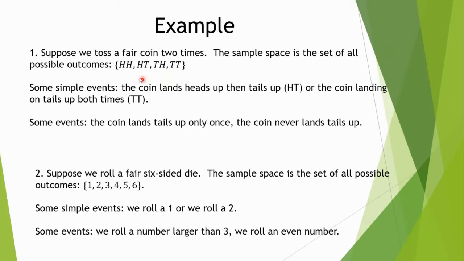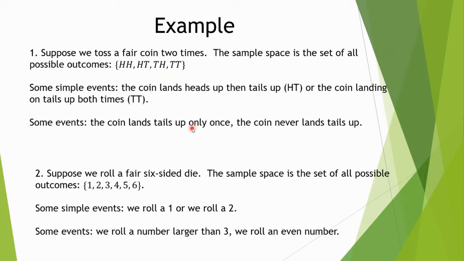So from here, a simple event would be the event that the coin lands heads up, then tails up. That would be a simple event. You can't break that down any further. Or if you get tails twice, that would also be a simple event. An event such as the coin landing on heads exactly once is something you can break up, because that can be done by getting this outcome or this outcome.